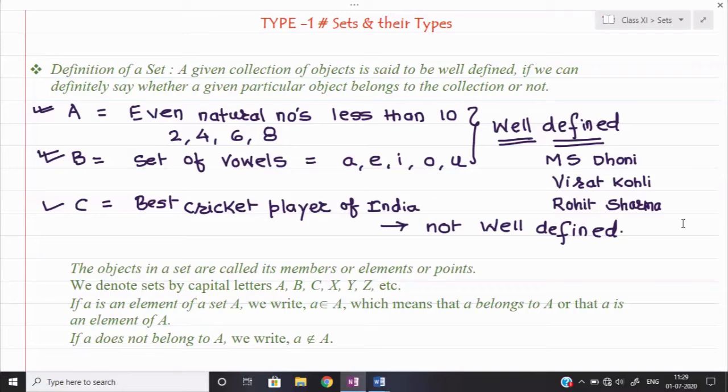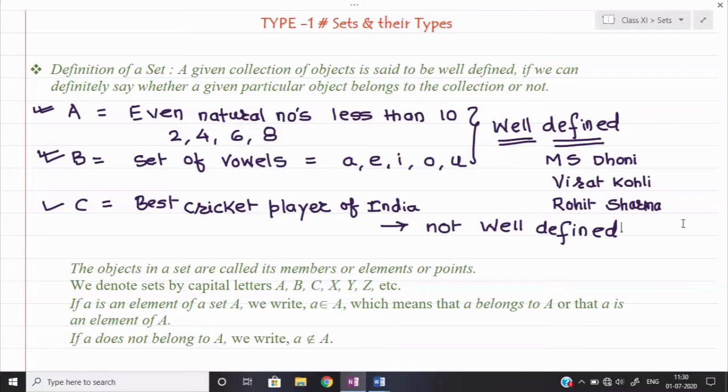Suppose I say make a list of the students of your class who are best in studies. Some students we can name as good in studies, but that they are the best we can't say, because who will perform better in the upcoming examination, how can we say? So we can't say that these 4 or 5 students are the only best in studies.